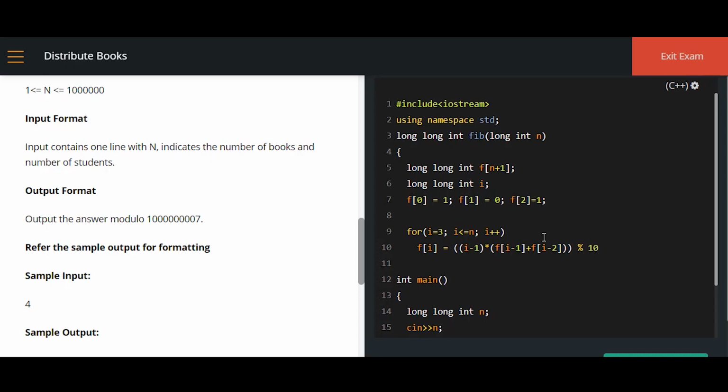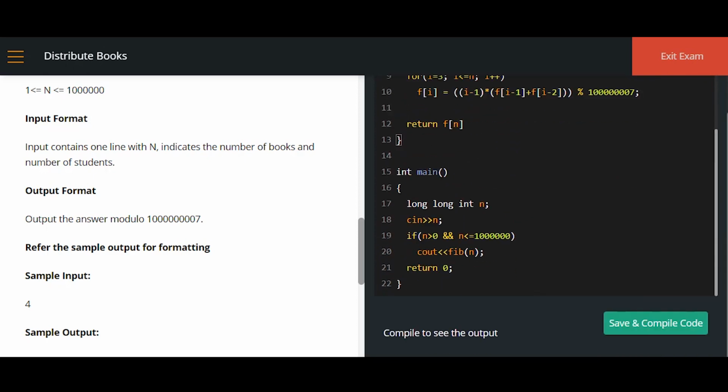So here 1 0 0 0 0 0 0 0 7, right? Please make sure that you are counting that many number of zeros. Yes, I have done it properly, I guess. So finally return f of n. Close the bracket. It's time for us to save and compile and check the answer.